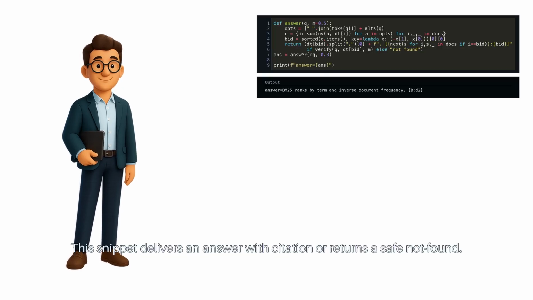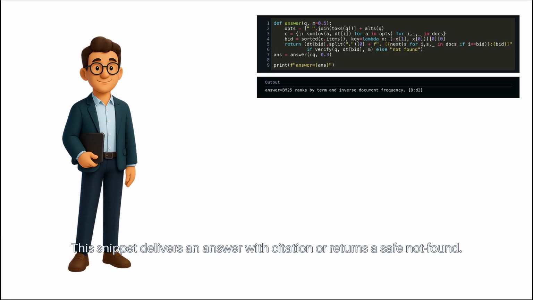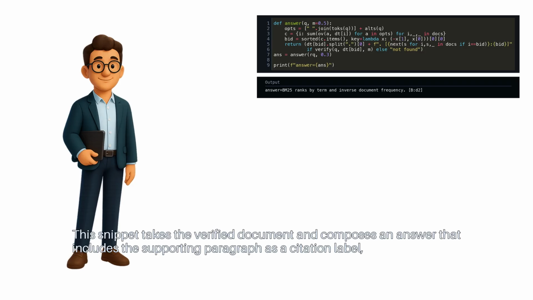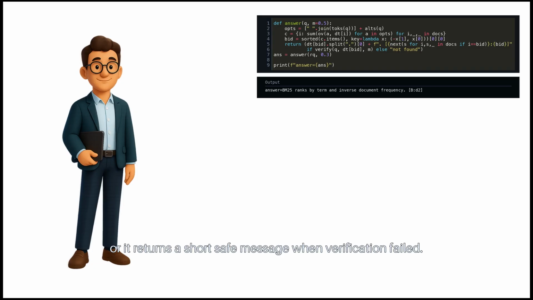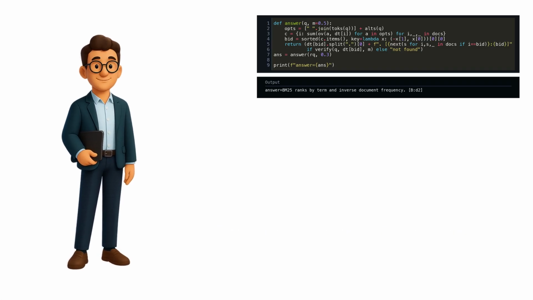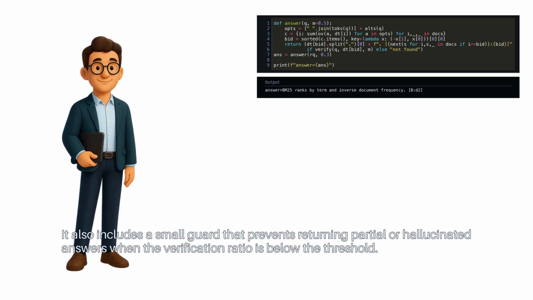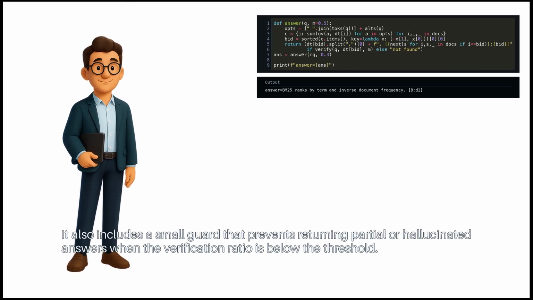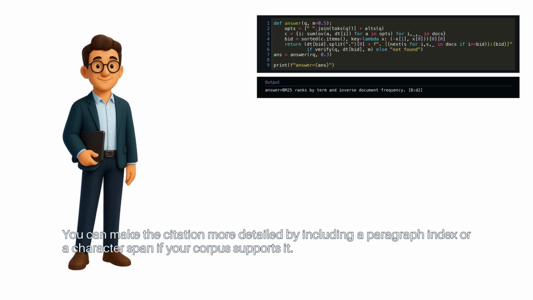This snippet delivers an answer with citation or returns a safe not found. This snippet takes the verified document and composes an answer that includes the supporting paragraph as a citation label, or it returns a short safe message when verification failed. The code shows how to pull a document title or identifier for the citation, and how to assemble the final response text. It also includes a small guard that prevents returning partial or hallucinated answers when the verification ratio is below the threshold. You can make the citation more detailed by including a paragraph index or a character span if your corpus supports it.